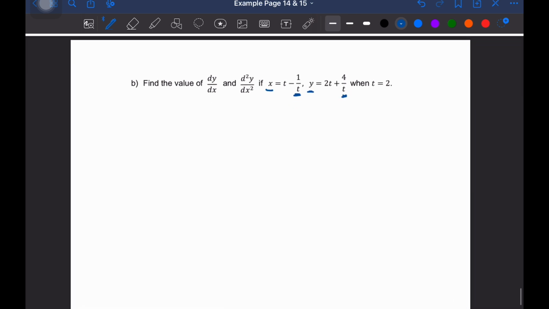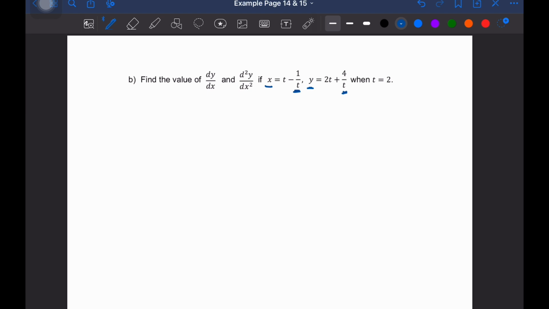Okay, so just write the expression back down here. We have x equal to t minus 1 over t, and y is equal to 2t plus 4 over t. Then we differentiate one by one. Before differentiating, it's easier if we bring the t up first. So we are going to have t minus t power negative 1.